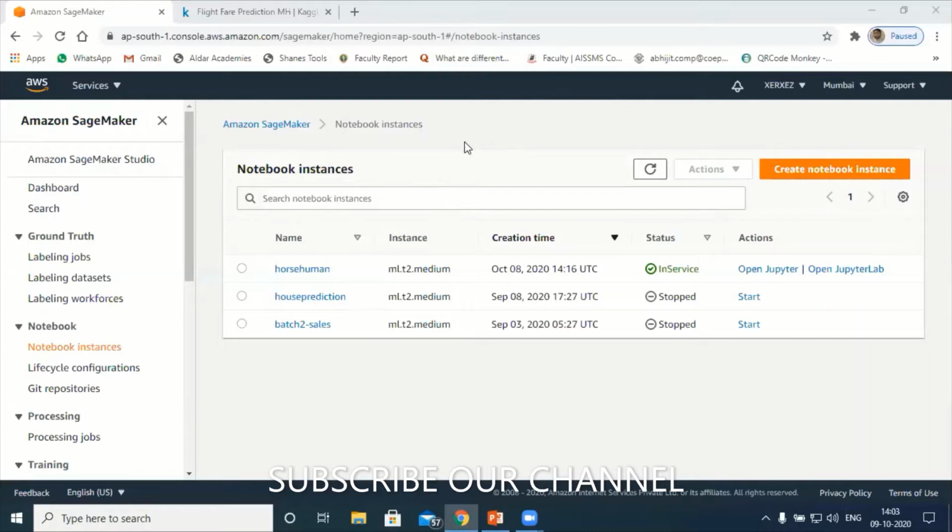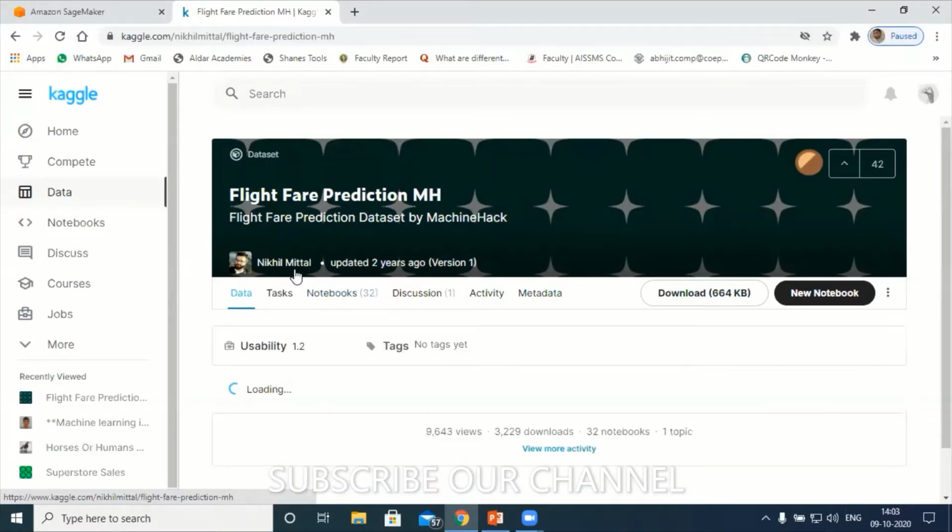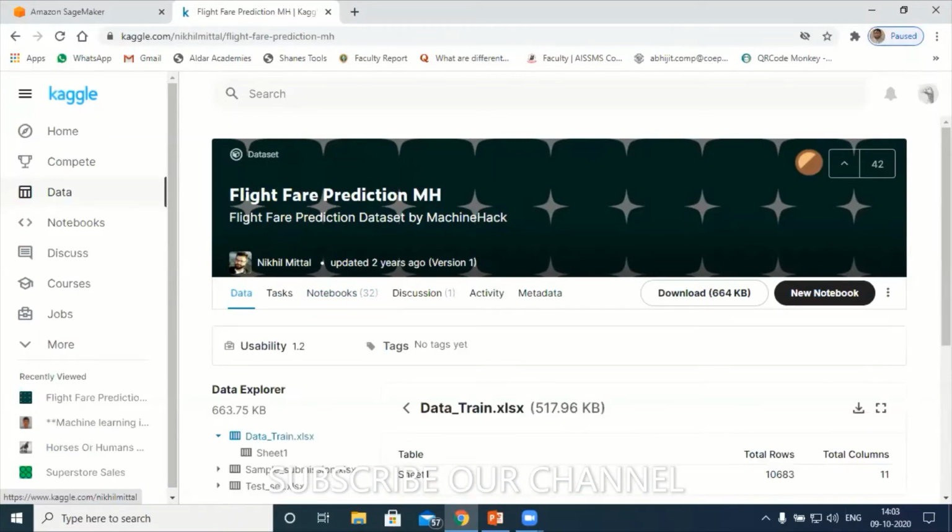As far as data is concerned, I have taken this data directly from Kaggle. Can you see this? The flight fare prediction. Have a look at it. Just go to Kaggle and type flight fare prediction, and you'll get this data. Or else you can type Nikhil Mittal, and you can get this data directly from there.